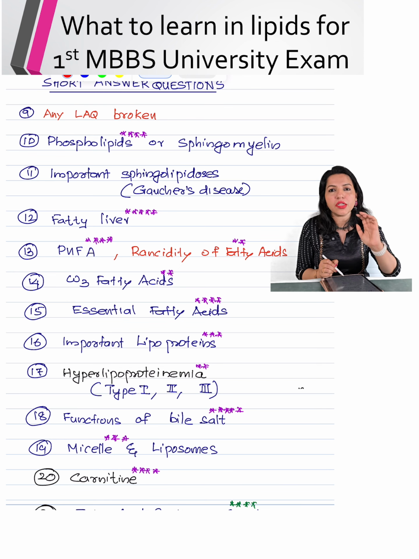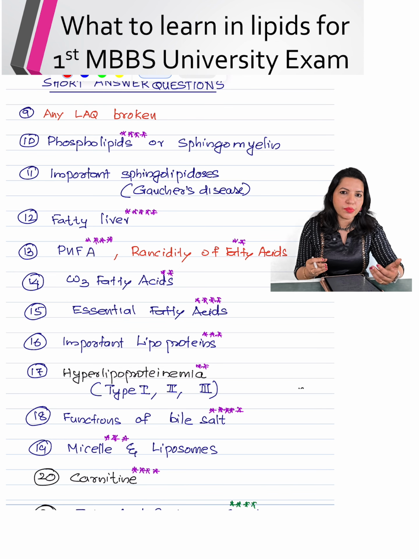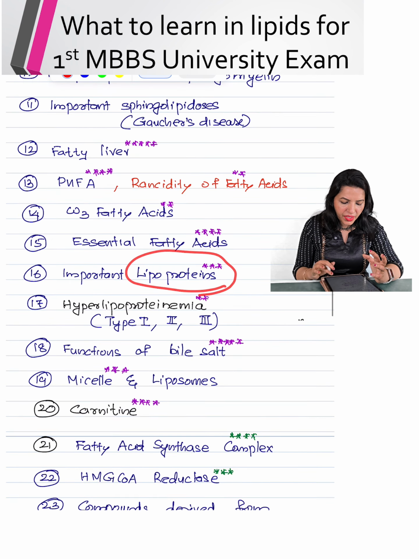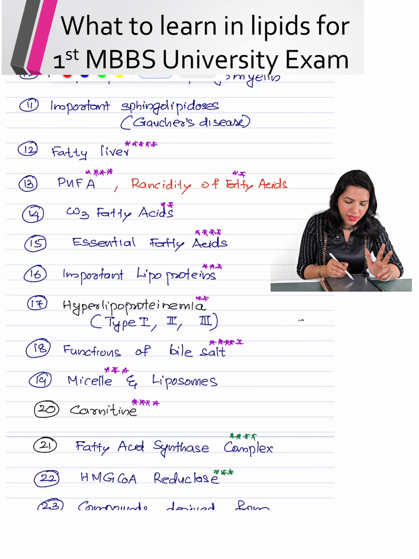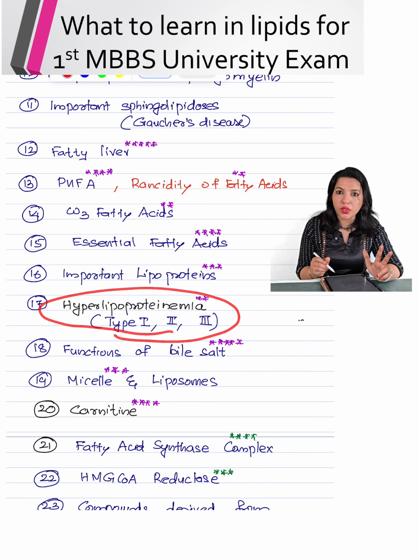Then important lipoproteins, sometimes it can be asked. So you just write about all the important lipoproteins and what are the major features of all these lipoproteins. That is what you have to write. Then hyperlipoproteinemias. Hyperlipoproteinemias most commonly asked as the type 1, type 2 and type 3. These 3 types you should be thorough with.